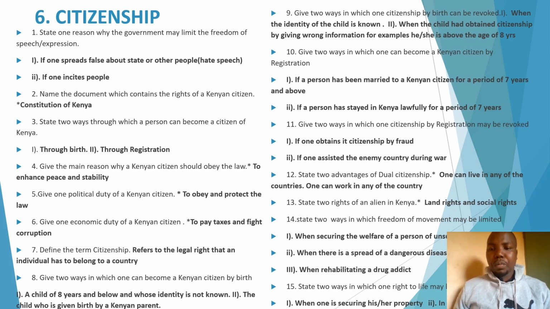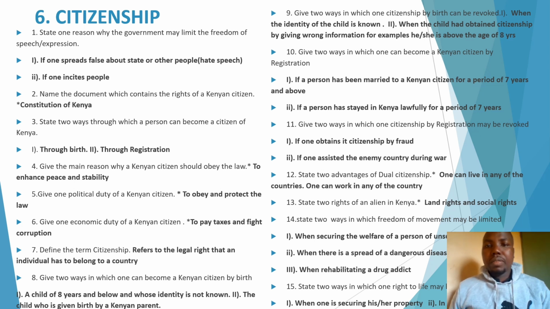Number one, if the identity of the child is known, for instance, if the child was coming from Uganda and the parents of that child have come for that child, then that child's citizenship is being taken away. Number two, if during the process of being taken as a Kenyan citizen, that child has given wrong information in terms of age, for example, saying she was 7 or 6, but it was later identified that the child was beyond 8 years, then that citizenship by birth is supposed to be taken away.